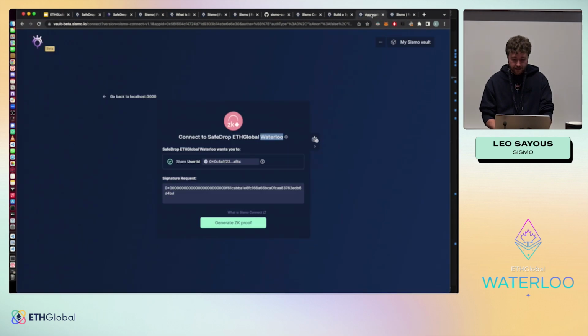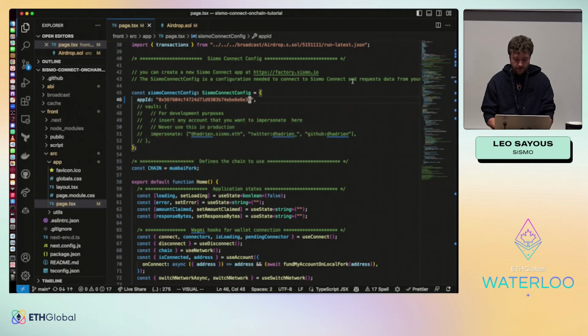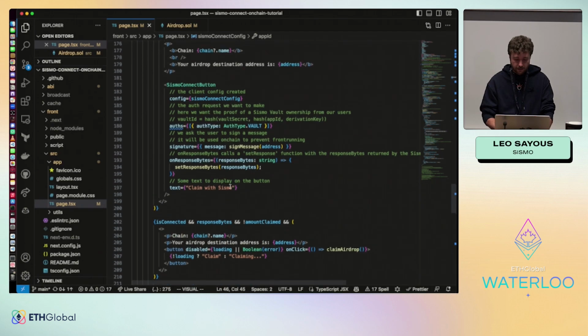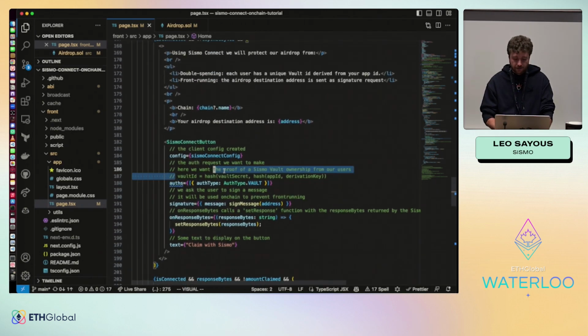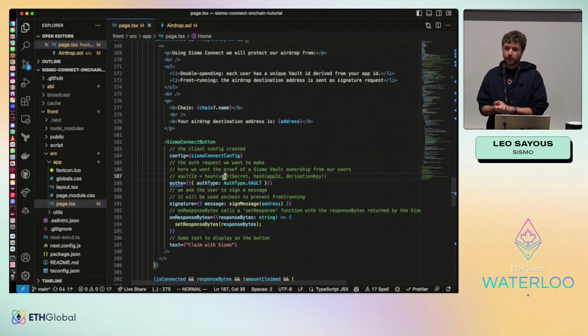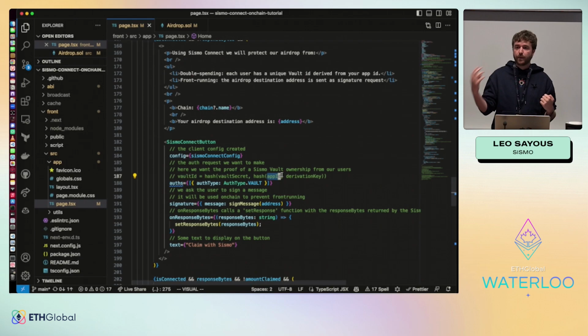So this Vault ID, I have defined it here. Basically, inside your Sismo data vault, you all have a vault secret that was generated when you created your Sismo data vault. Then you have an app ID for each app that does a Sismo Connect exchange.